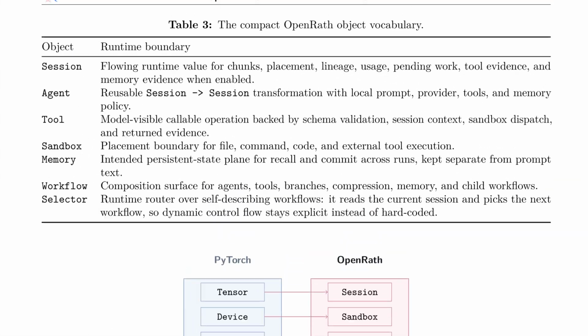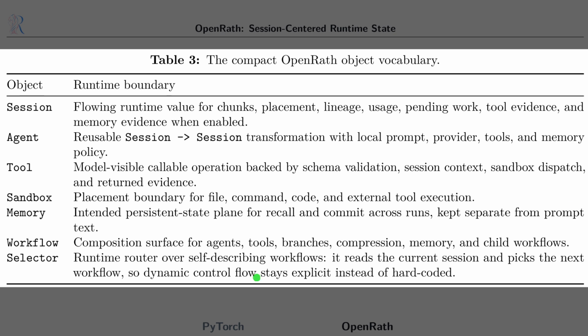Table 3 defines the compact vocabulary that keeps the programming model clean. A runtime boundary represents the specific operational limit or responsibility of an object, which prevents different parts of the code from corrupting each other's data.